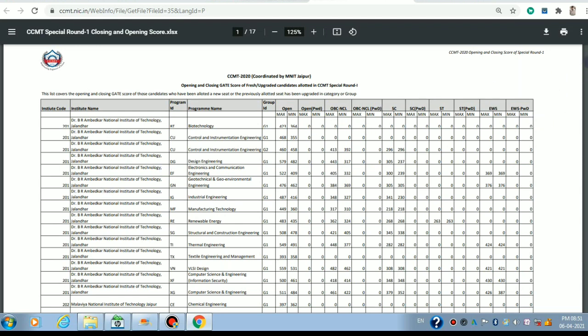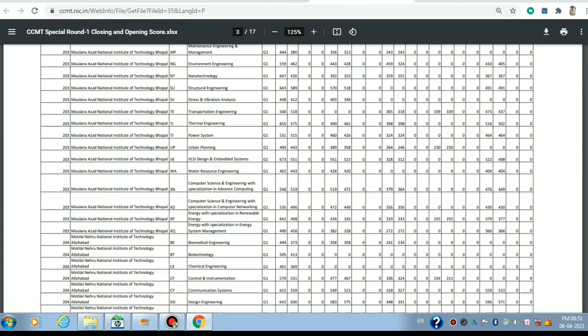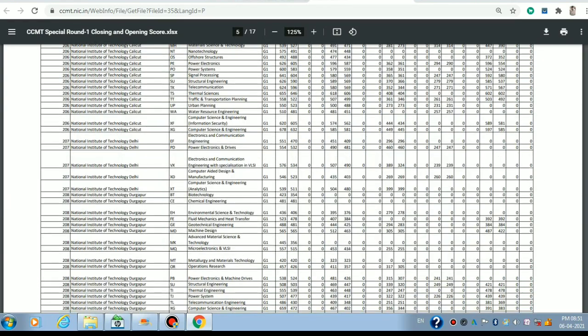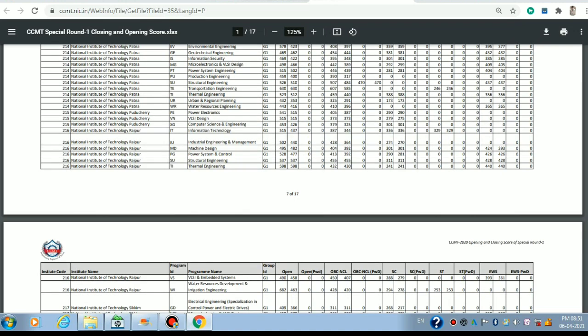So several NITs like NIT Jalandhar and NIT Jaipur and Bhopal, Allahabad and Agartala, Calicut, Durgapur, every NIT's cutoff along with the specified branches like VLSI and computer science and engineering, geotechnical engineering for civil engineering students, thermal engineering for mechanical engineering students, and nanomaterials and nanotechnology. Every branch cutoff is given in this PDF for 2020. You can refer to this.